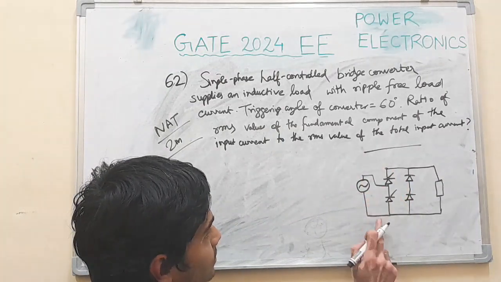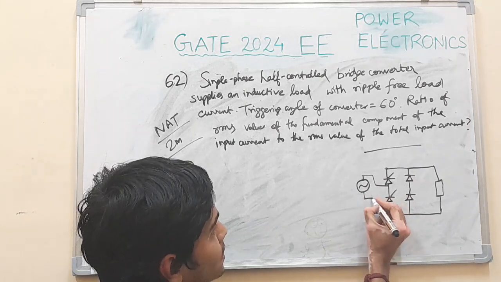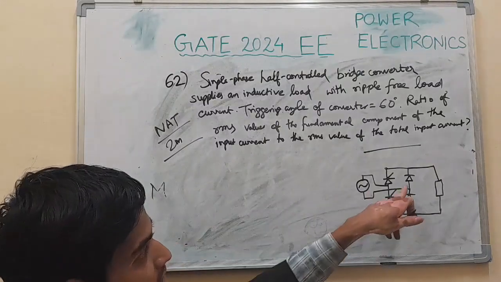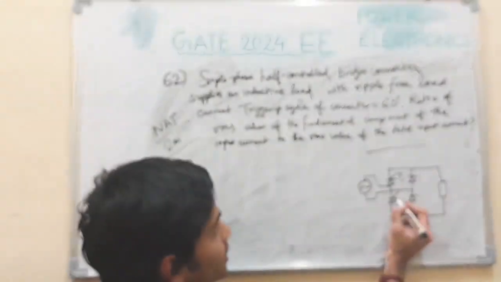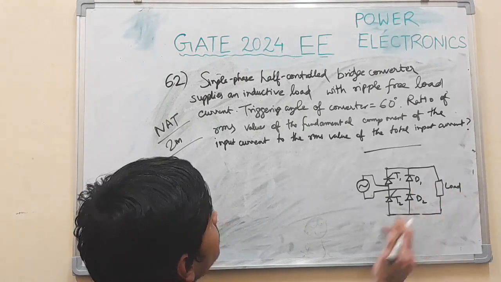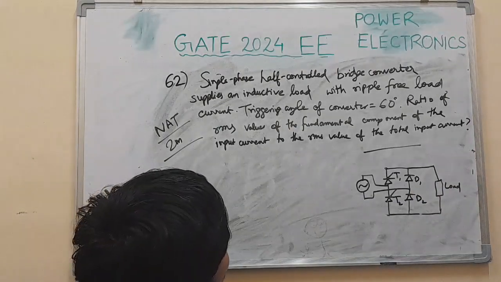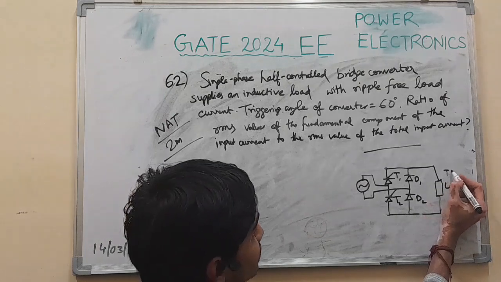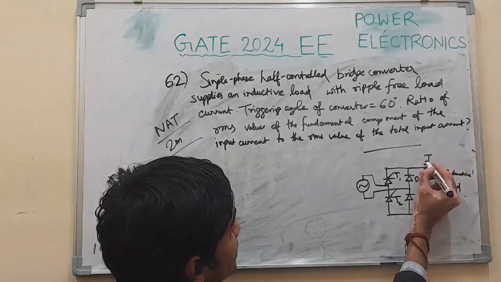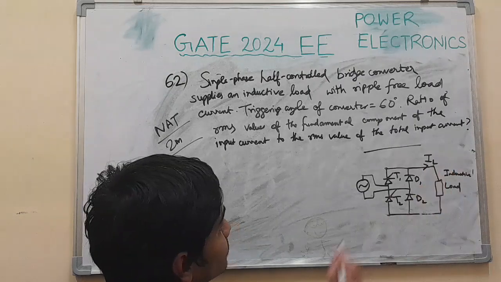This will be here. This will be here. Okay, so there are 2 thyristors and 2 diodes. So T1, T2 and D1, D2. This is the load. Okay, inductive load, ripple free, highly inductive. So constant current, say IL.